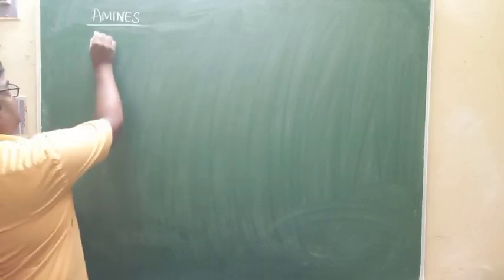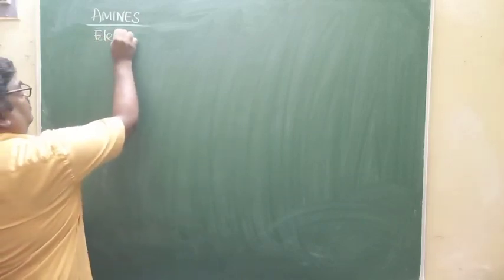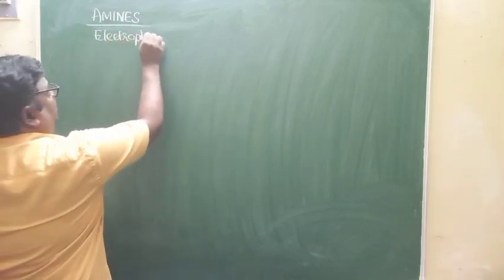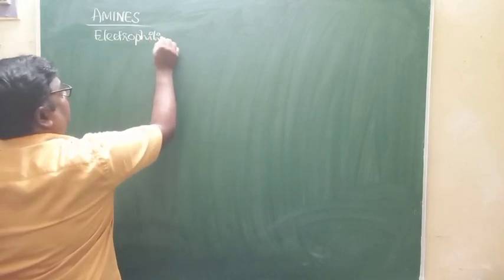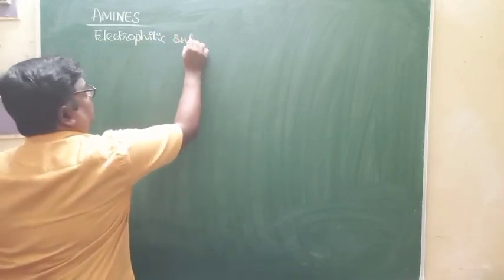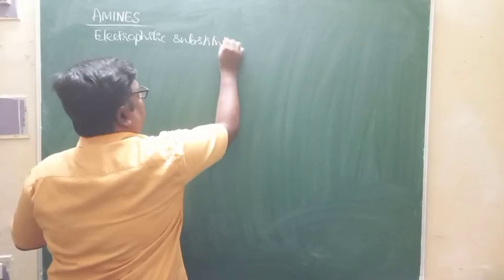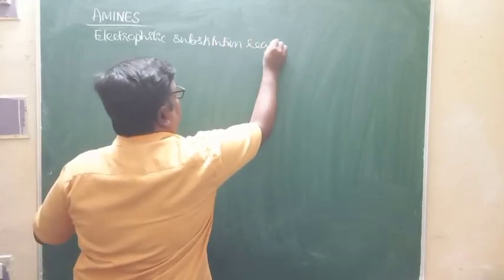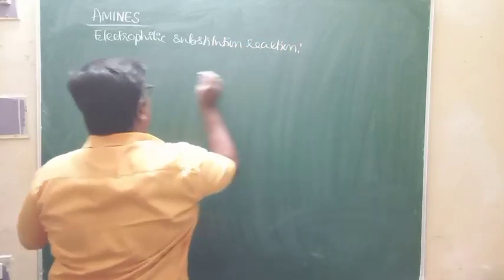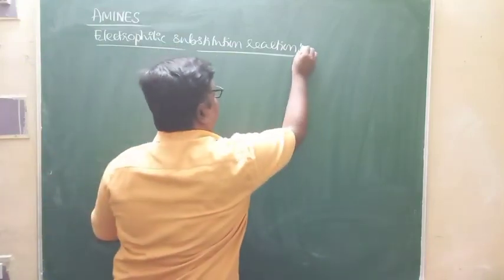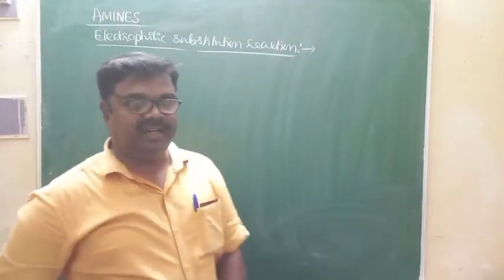Now let us see electrophilic substitution reactions of aniline. As you know, electrophilic substitution reactions are the characteristic properties of organic compounds containing benzene ring.